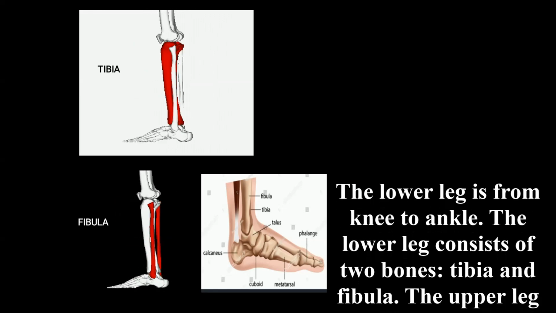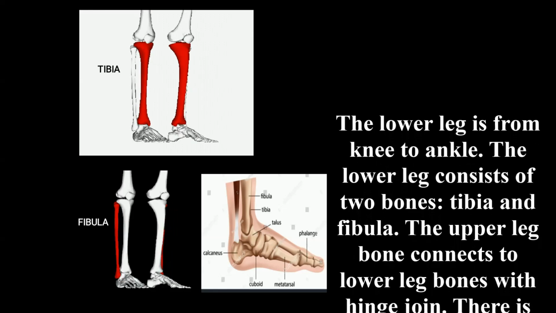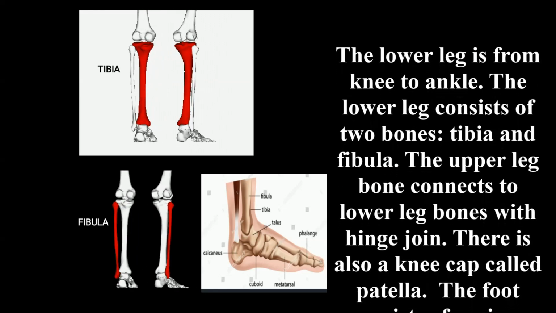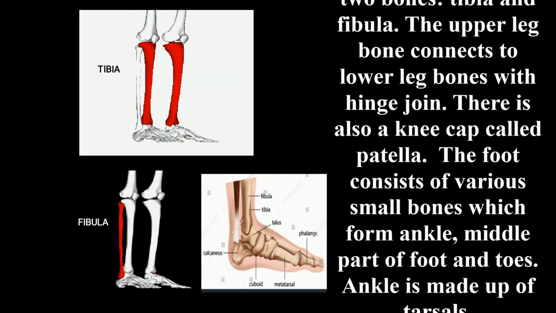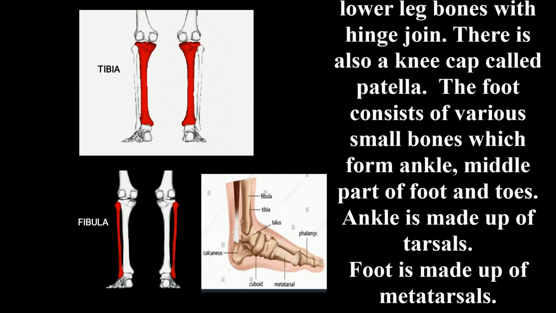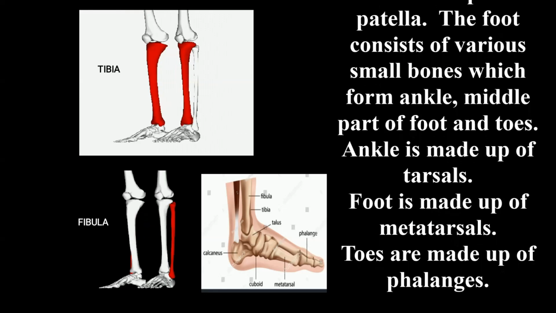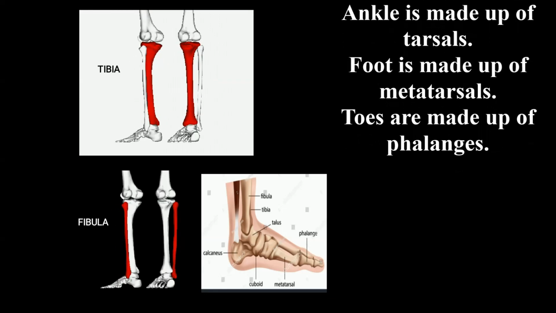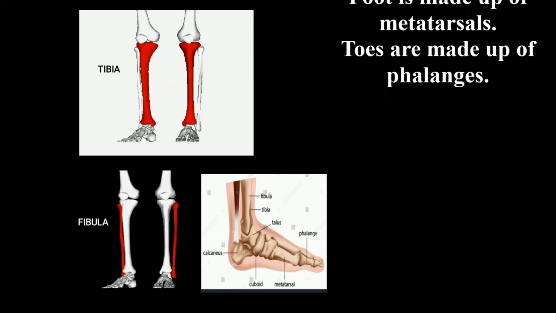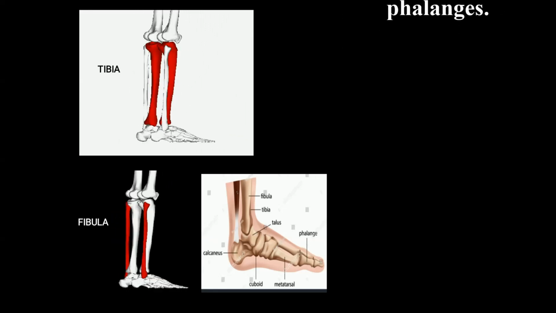Now let us discuss the lower leg. The lower leg is from the knee to the ankle. The lower leg consists of two bones called the tibia and fibula. The upper leg bone connects to the lower leg bones with a hinge joint. There is also a kneecap called the patella. The foot consists of various small bones which form the ankle, middle part of the foot and toes.